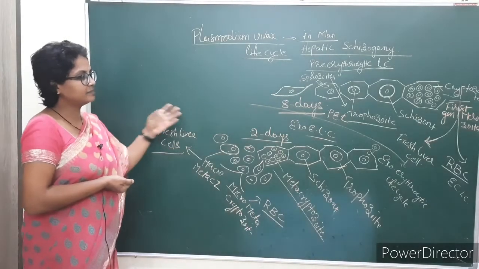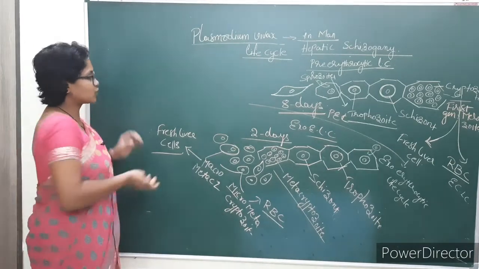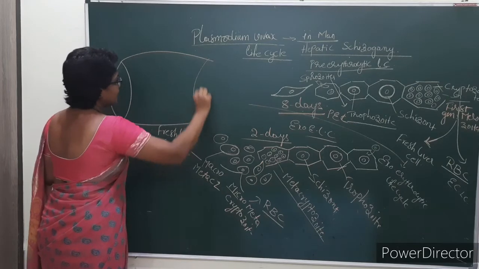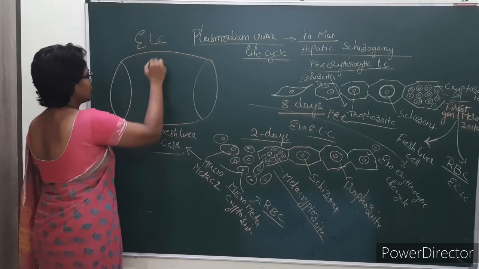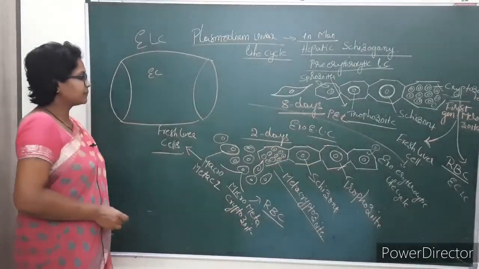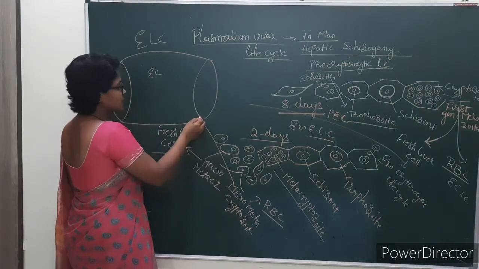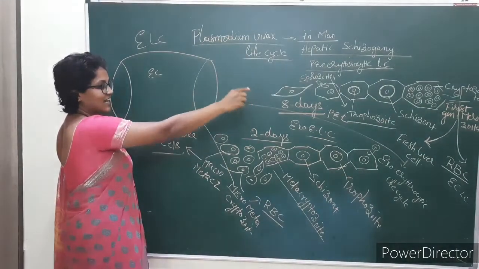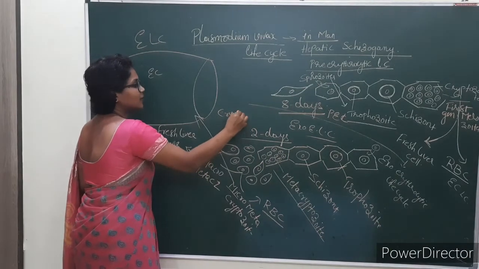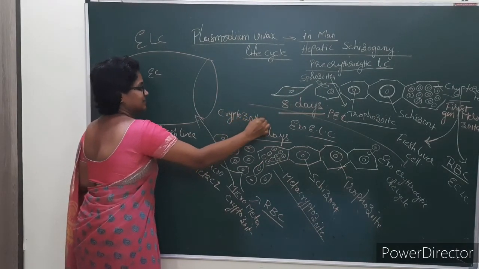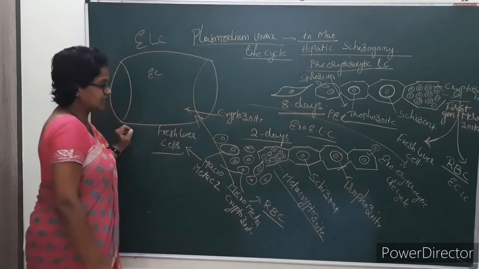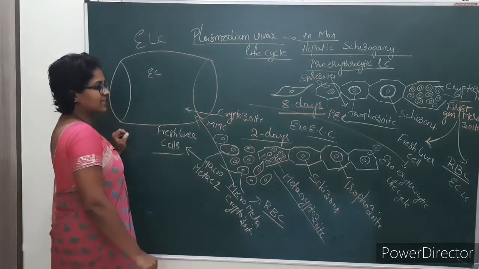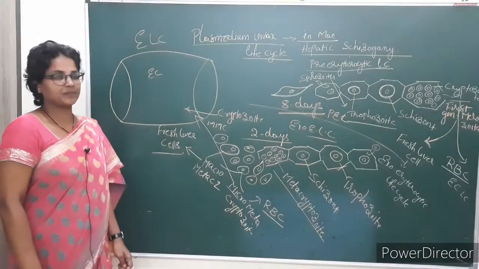Okay, draw this diagram, my dear students, and we will start the erythrocytic life cycle. This is the erythrocytic life cycle. This is the erythrocyte, imagine it as a red blood cell. The micro metacryptozoites which are formed in the exoerythrocytic life cycle enter into the red blood cell.